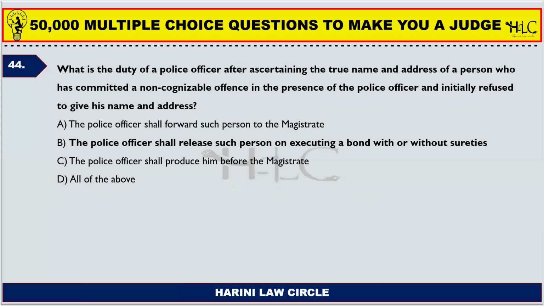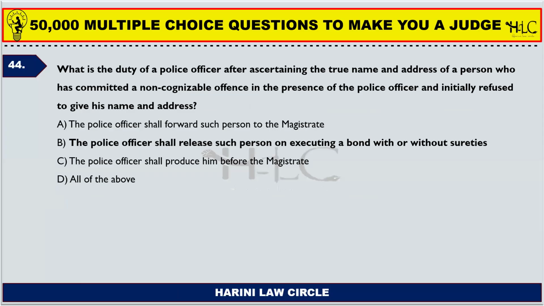What is the duty of a police officer after ascertaining the true name and address of the person who has committed a non-cognizable offense in the presence of the police officer and initially refused to give his name and address? So now you committed a non-cognizable offense, your client committed a non-cognizable offense, and the police officer asked for the name and address. Initially you refused it, but later you told the name and address.